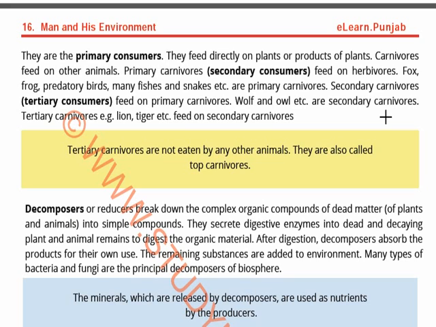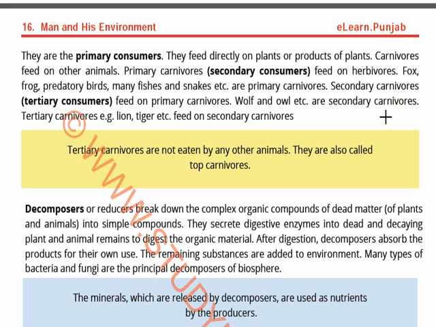Then comes the primary consumers. The primary consumers feed on plants or products of plants. Then come the secondary consumers, which feed on the herbivores. The carnivores are also known as secondary consumers. For example fox, frog, predators, birds, and many fishes are the primary carnivores, or they are also known as secondary consumers.